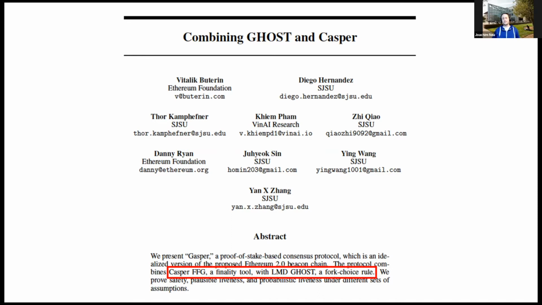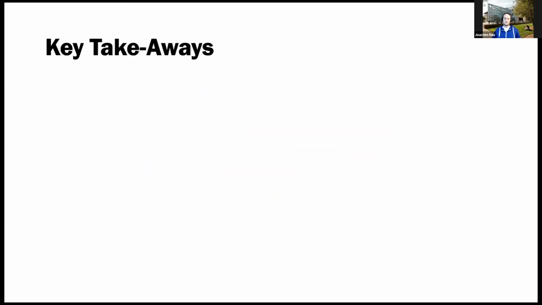It's a mix of Casper FFG, the friendly finality gadget, with an underlying protocol which uses the LMD GHOST fork choice rule. And this protocol claims to be secure even in the partially synchronous network model. And so we were interested in how this protocol works and when we looked at this.